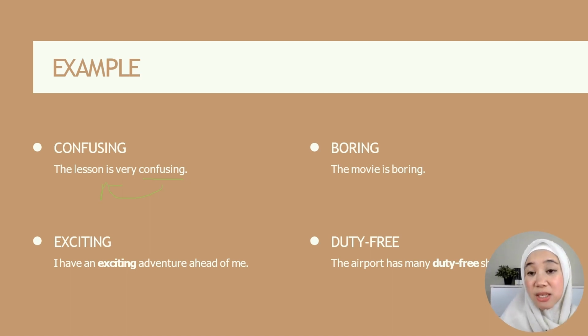Boring. This movie is boring. Boring is describing the movie. Exciting. I have an exciting adventure ahead of me. So, exciting is the adjective. It is describing the adventure. The airport has many duty-free shops. So, duty-free is the adjective and it is describing the noun shop. Okay, whenever it is describing a noun and dia adalah kata sifat, those are the adjective.